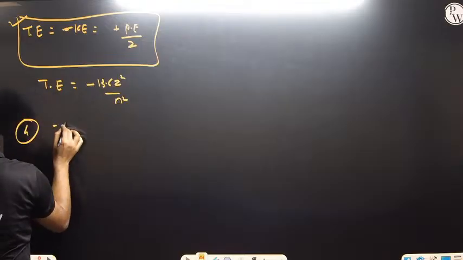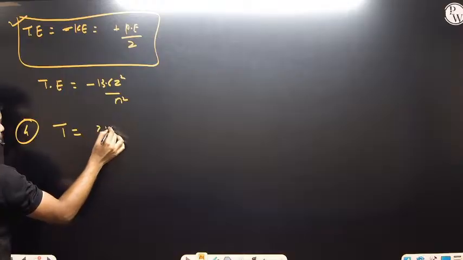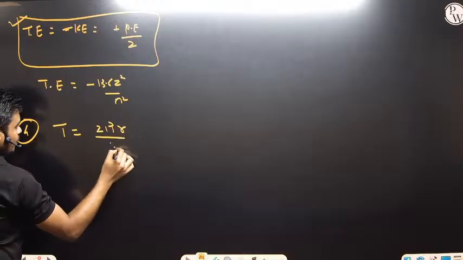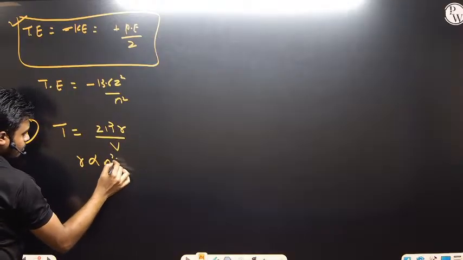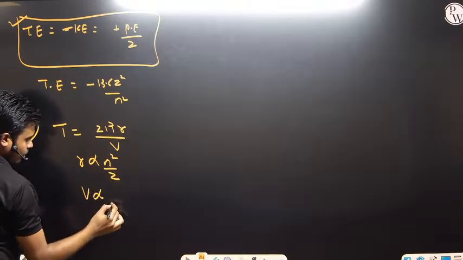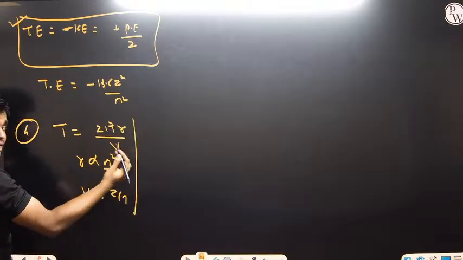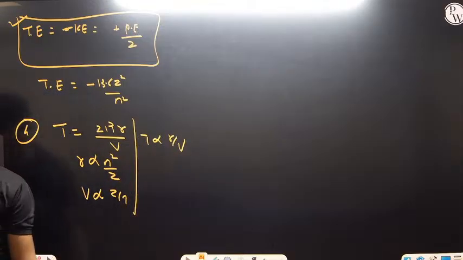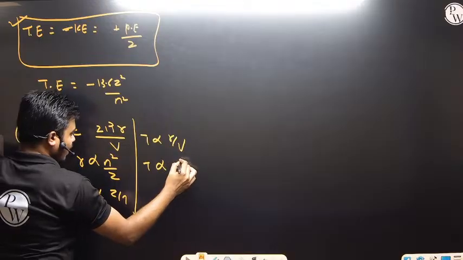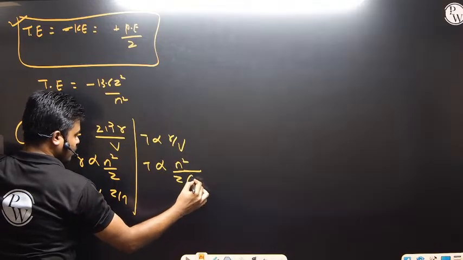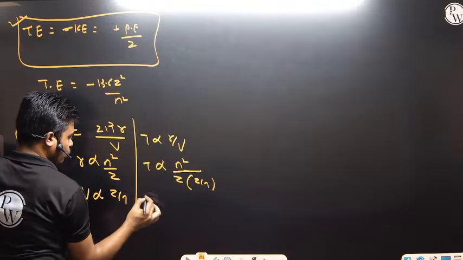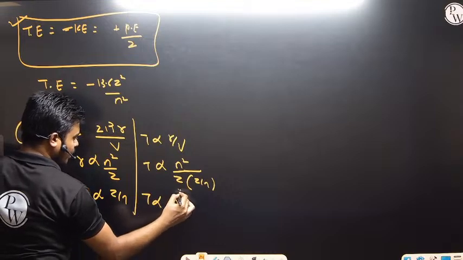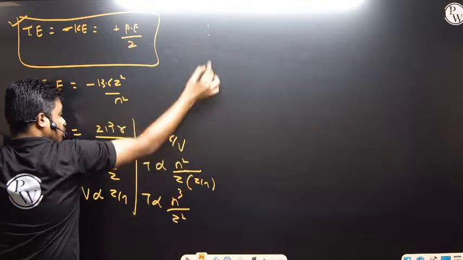Next, if I ask you what is the time period? Time period is given by 2 pi r divided by v. So r is proportional to n square by Z. And what is the velocity? The velocity is proportional to Z by n. So time period T is proportional to r by v. We can write T is proportional to n square by Z divided by Z by n. So n will go upside, so T is proportional to n cube divided by Z square. So this is the time period we have.